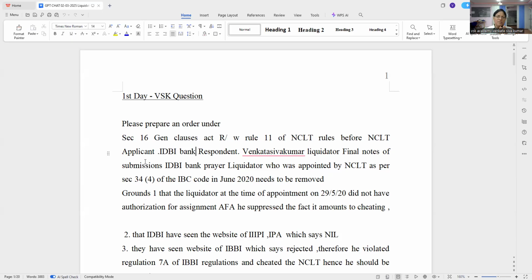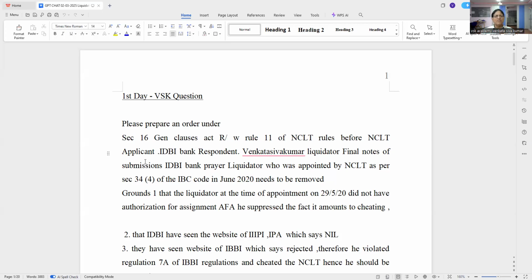The liquidator was appointed as per section 34(4) of the IBC code. That they have not said. But then what they are telling is the liquidator is appointed by NCLT. What is the source of power? 34(4) IBC. They have not said that. Please remove the liquidator, he is wrongly appointed by NCLT.